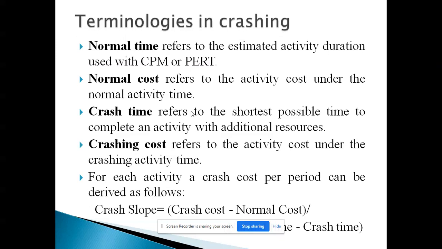First one is normal time. So what is normal time? Normal time refers to the estimated activity duration used with CPM or PERT. That is the standard time by which an activity can be completed. Normal cost refers to the activity cost under the normal activity time. That is the direct cost involved in completing the activity in normal time.